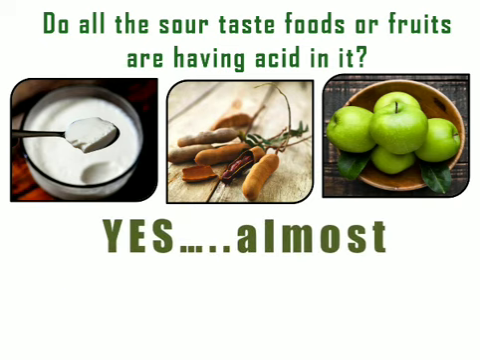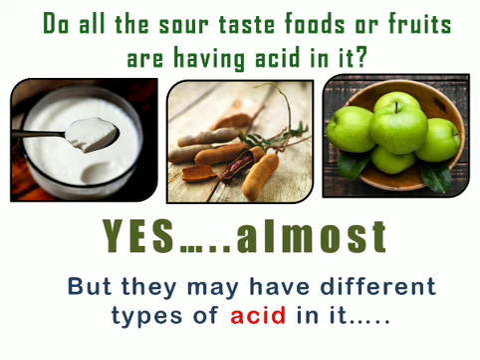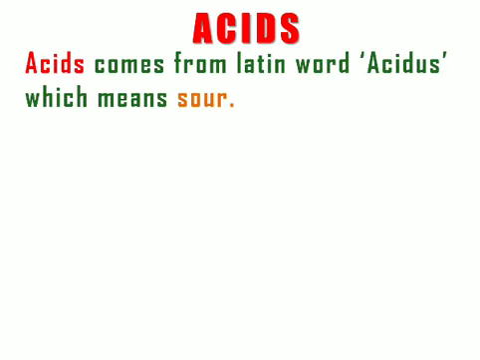That means they have acid inside them, but the acid may be of a different type, because in lemon it was citric acid. So maybe in these food products or fruits, this is not citric acid but some other acid. Now what is this acid? The word acid comes from the Latin word. In Latin, acidus is a word which means sour.